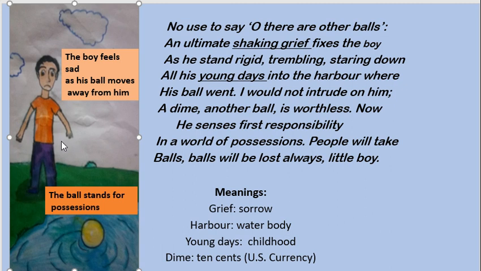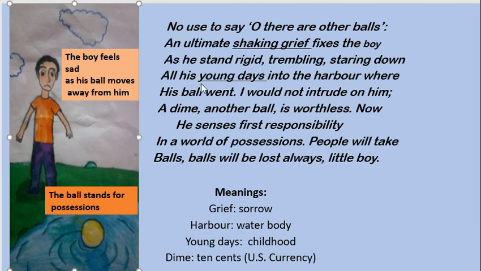हम shocked होते हैं, when we are unable to bear the loss, this is the kind of expression that is revealed. He is standing rigid, trembling, because he is feeling very much shocked and staring down, और बॉल को ही टकटकी लगाए देखे जा रहा है, because he is unable to accept that the ball is no more with him. Here this line also is very significant, because here young days signify his childhood.